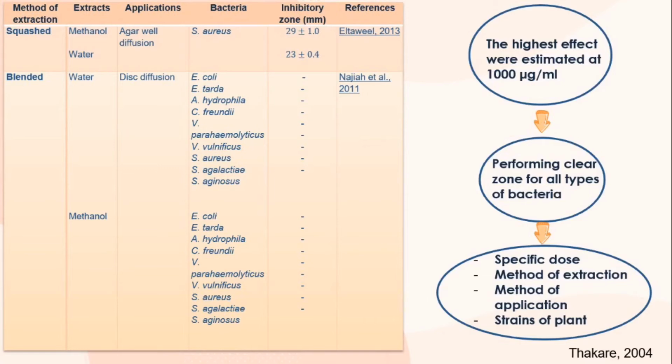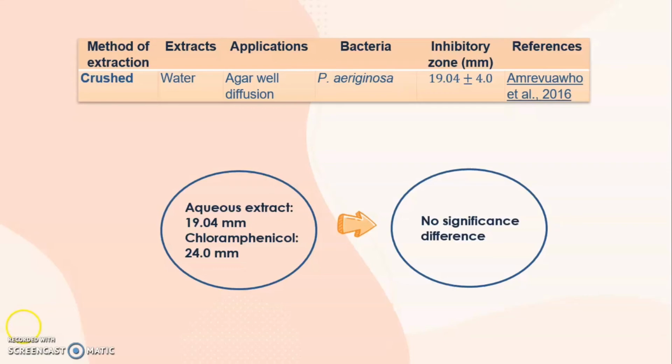Takare 2004 identified that this may be due to the specific dose used, the method of extraction, the method of application, and the strain of the plants. However, the study conducted by Emilia et al. 2016, which used a sterile pestle and mortar to produce an aqueous extract, did not affect the bacteria, as the positive control had the highest effect compared to the aqueous onion extract. Amrewaho et al. stated that there is no significant difference between these studies.